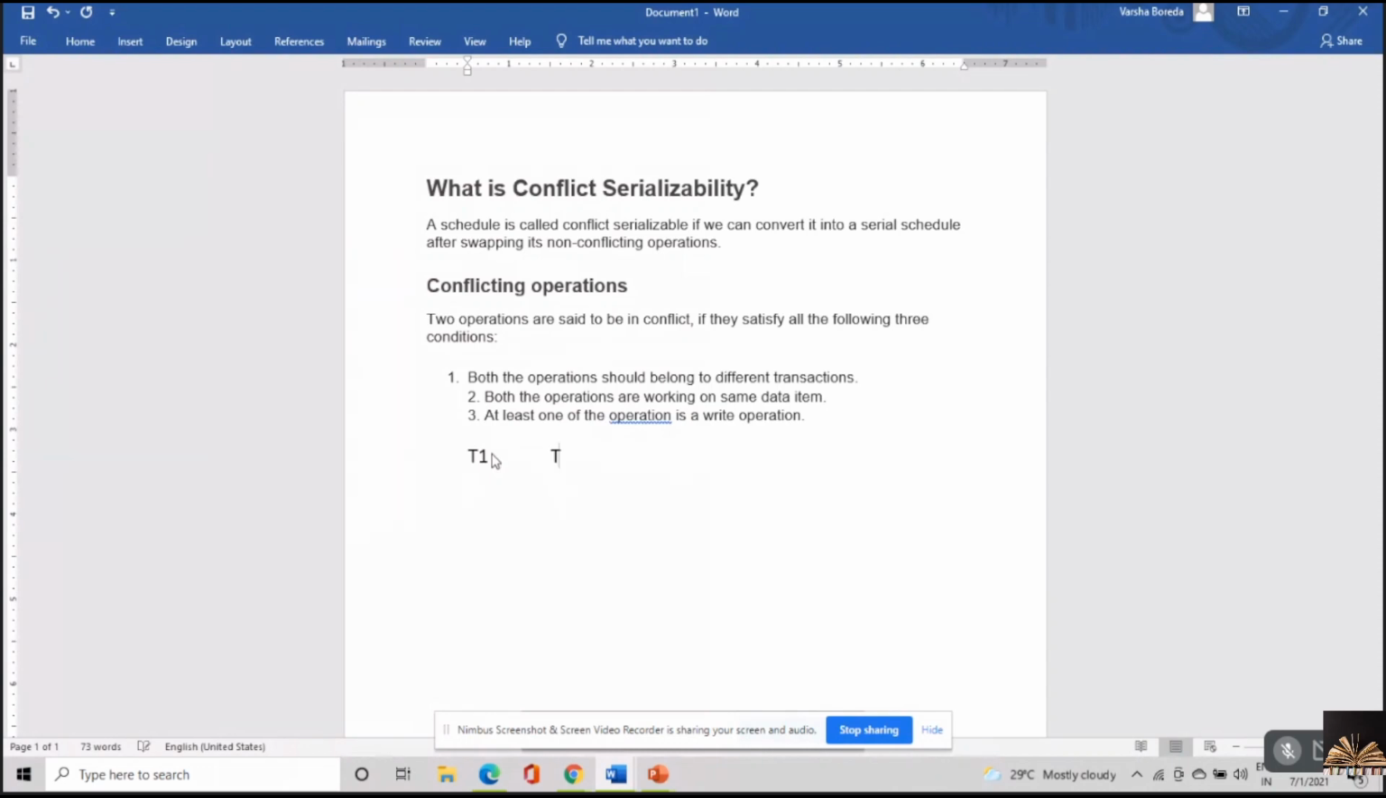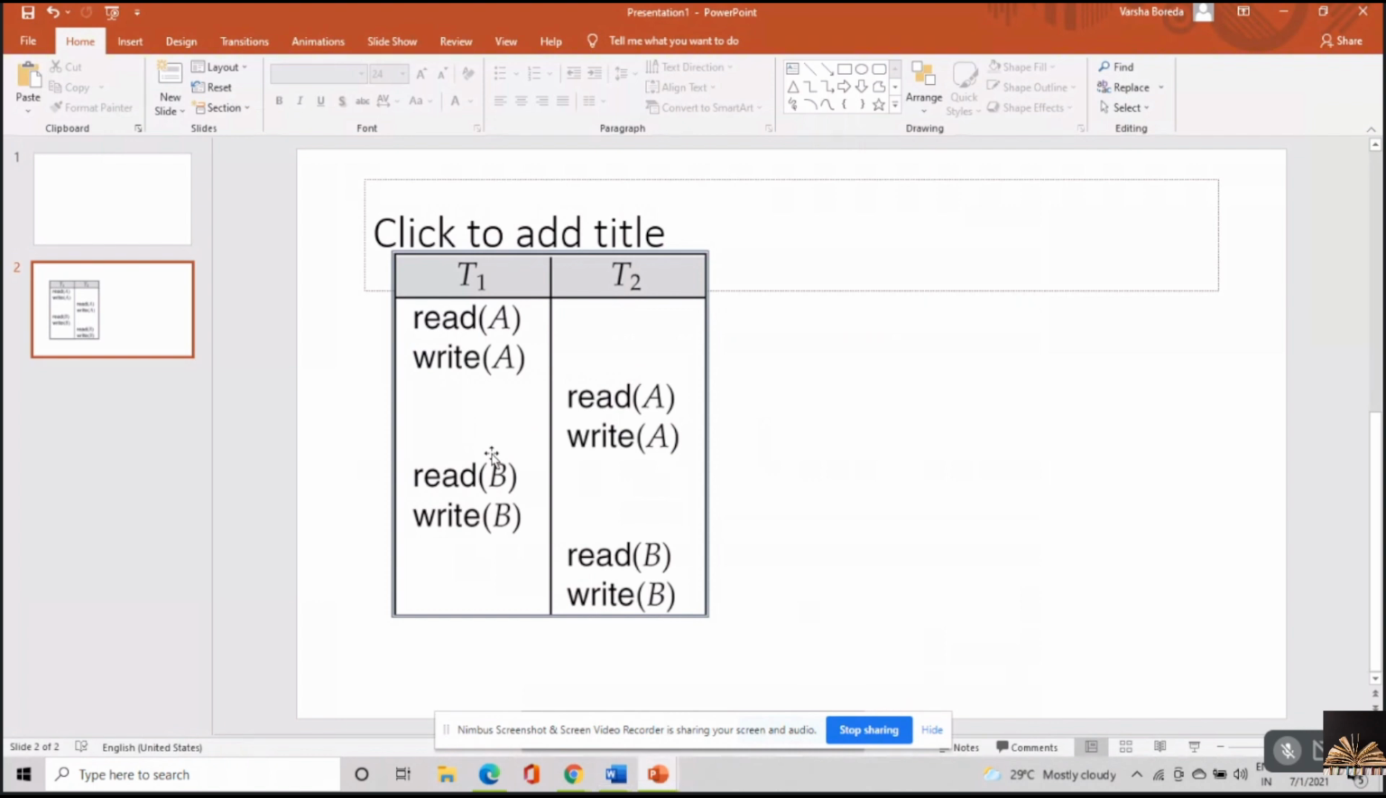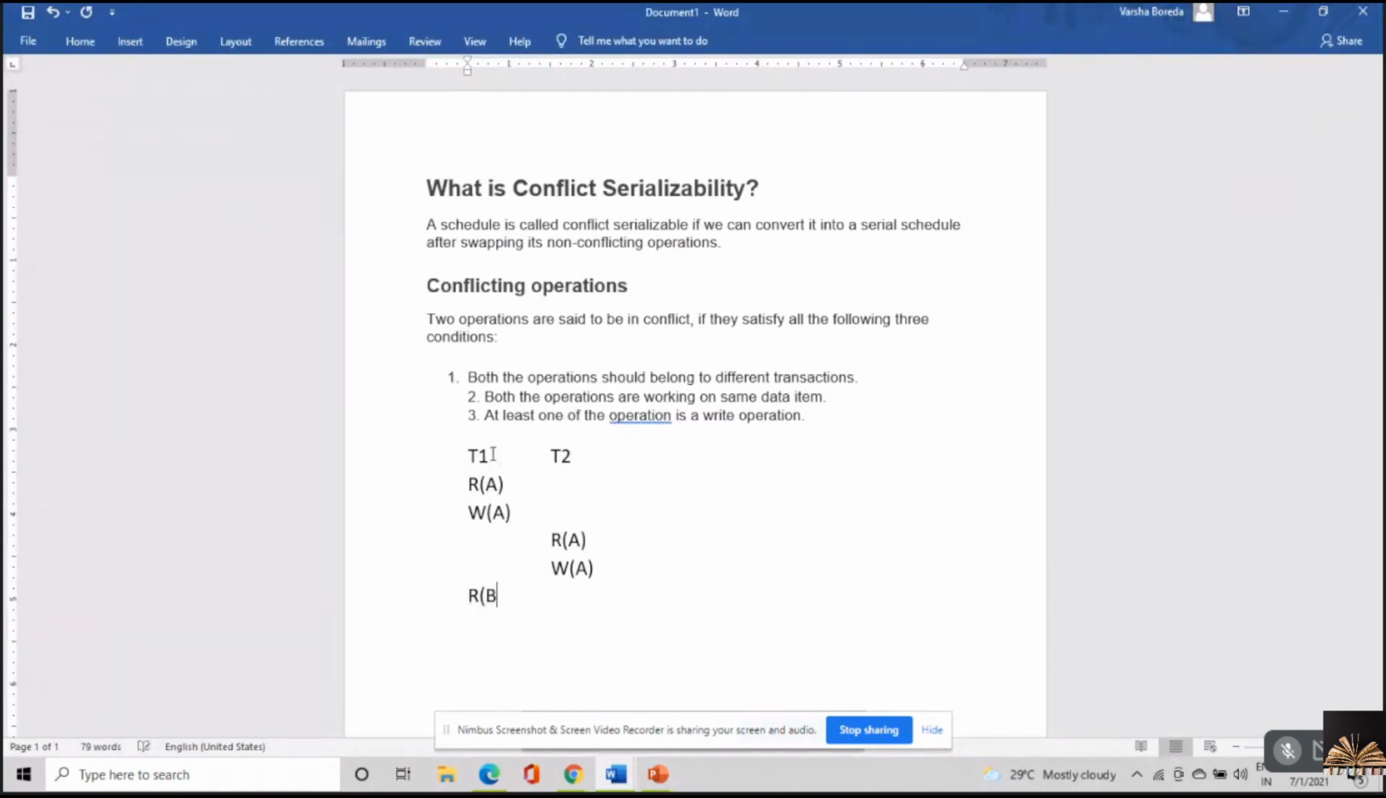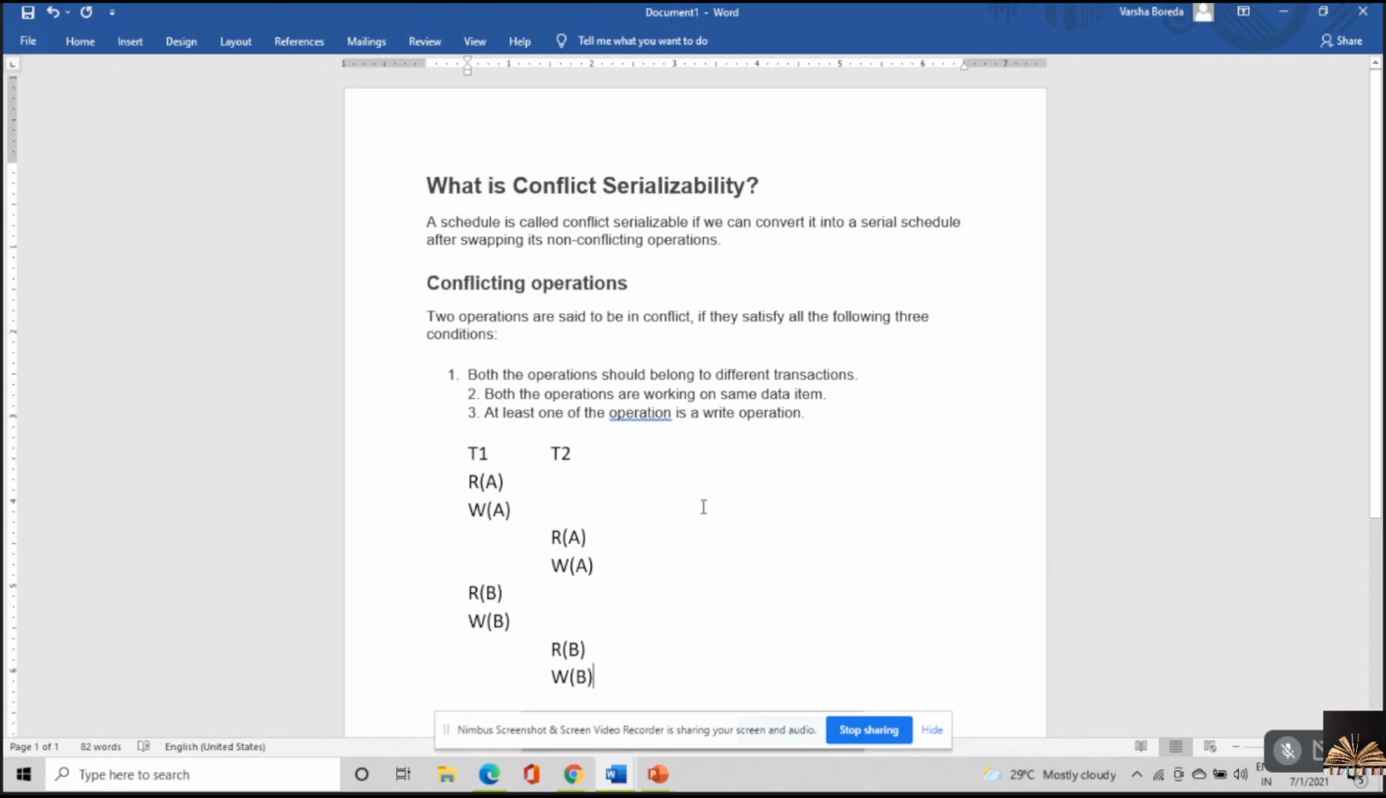Okay, T1, T2: read of A, write of A, again read of A, write of A, read B, write B, read of B, write of B. Okay, sorry for the delay.